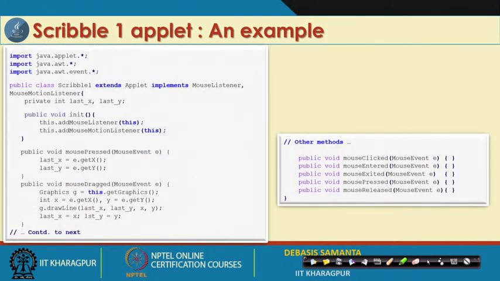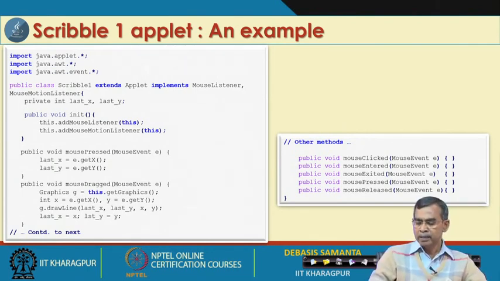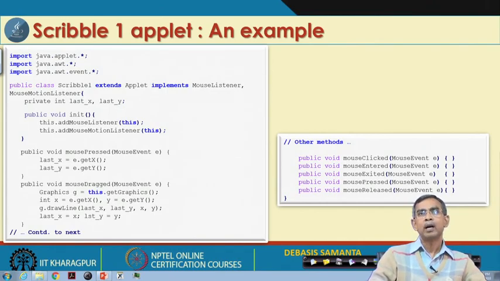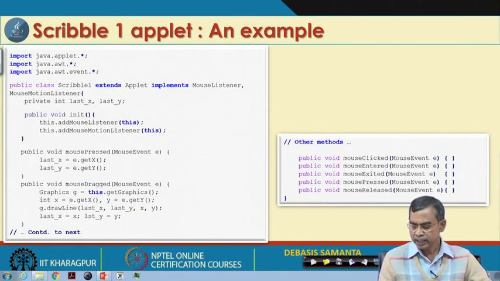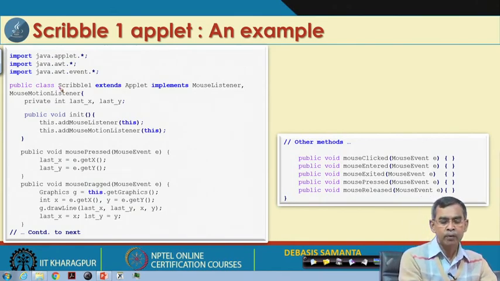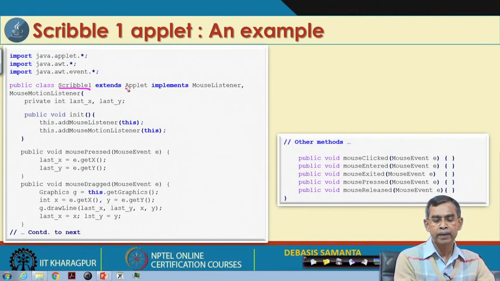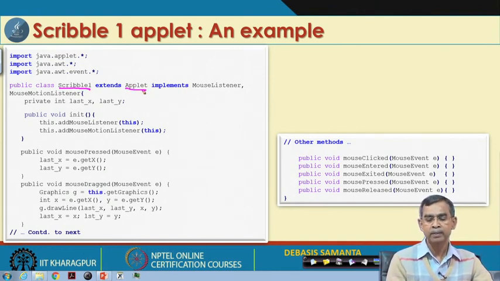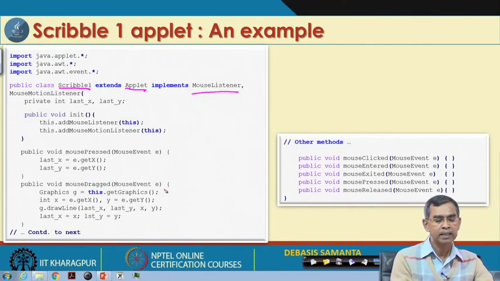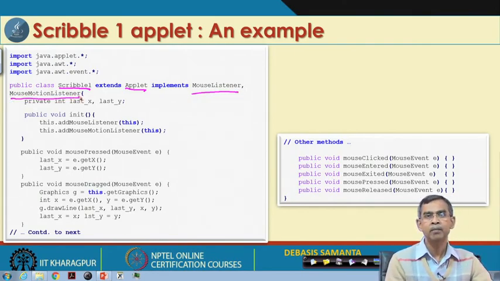This is a small example that we are going to discuss, a Scribble1 applet. As you know, the Scribble applet basically allows the user to draw something on some component or container, on a frame or maybe on an applet. In this example, we are declaring one class called Scribble1 that extends Applet. So, it is basically an applet, and it implements MouseListener and MouseMotionListener. So, two interfaces are involved. This is the customary thing that we have to do, and x and y are the two variables that need to be maintained.